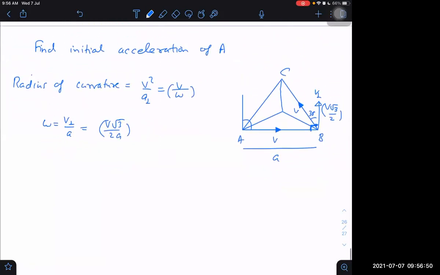We can get from here omega, and we can get acceleration. And acceleration will always be perpendicular to this, that we already know. Why? Because there is no change in speed. Always the speed is constant. So acceleration will always be perpendicular. Then I can just take V square upon net A, which will also be equal to radius of curvature. We can get that also.